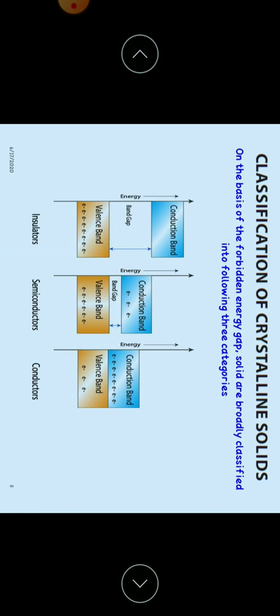Coming to insulators, the valence band and conduction band are largely separated. Forbidden energy gap is in the order of 6 electron volts. There is no conductivity at room temperature. Examples for insulators are rubber and glass.